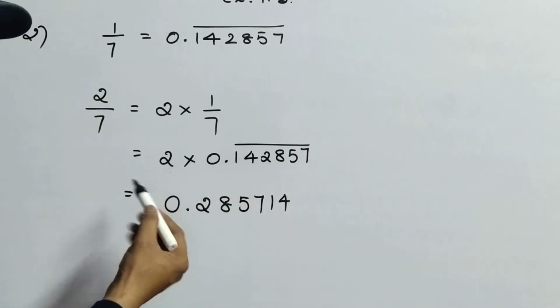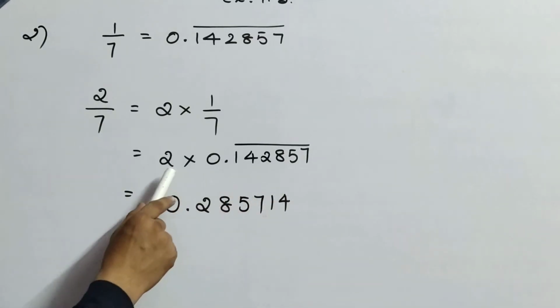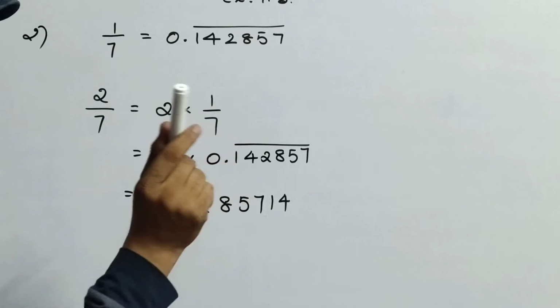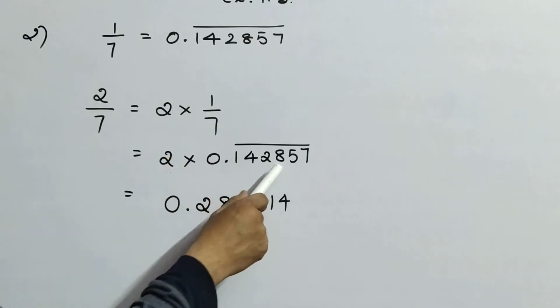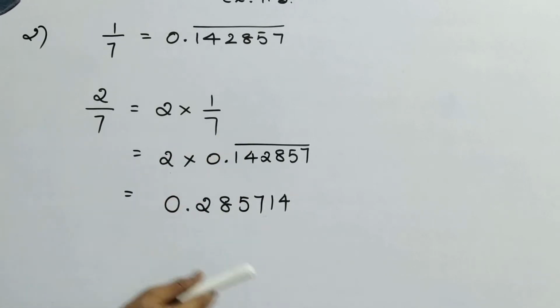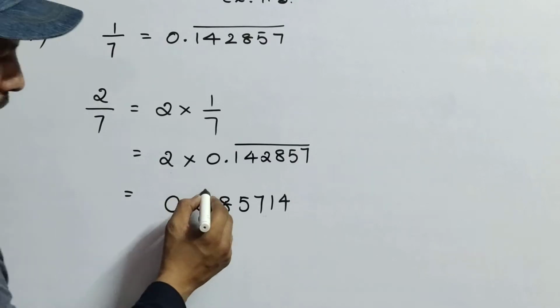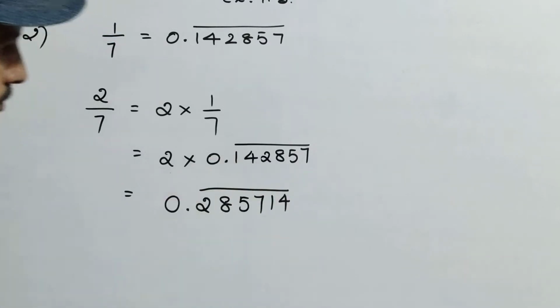Listen once again and recheck. 2 sevens are 14, 1 left. 2 fives are 10, 10 plus 1 is 11, 1 left. 2 eights are 16, plus 1 is 17, 1 left. 2 twos are 4, plus 1 is 5. 2 fours are 8, 2 ones are 2, 2 zeros are 0. And place a bar on this. So this is the way of finding 2 by 7.